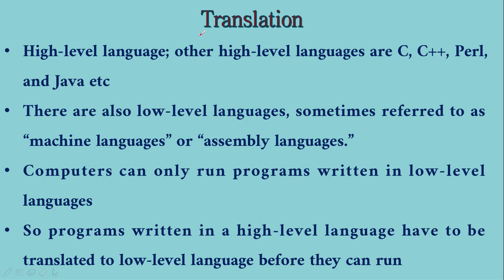And when we look at translation, one thing we have to understand is that whatever language we are working in, these are high level languages, let it be C or C++, Perl, Java, Python and many other languages. They are all high level languages which are easy for us to understand and to code our thoughts. We already discussed that computers are like perfect servants who can listen to us and do whatever we tell them. So we should be able to tell them in a proper way. For that, high level languages are the easy option.